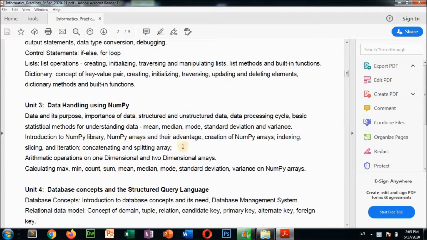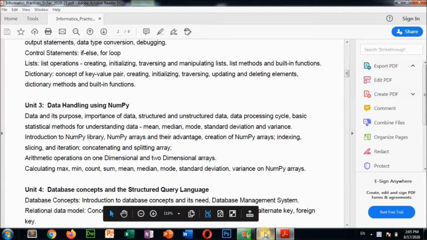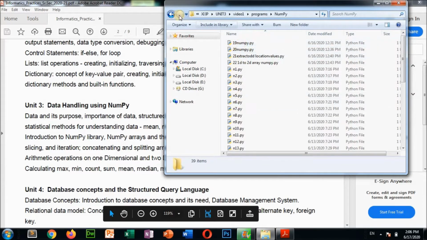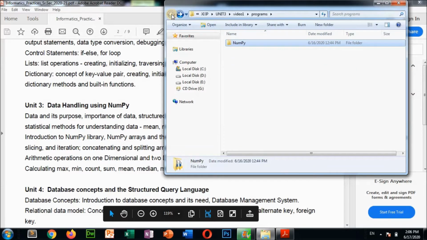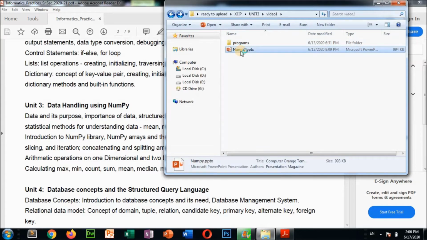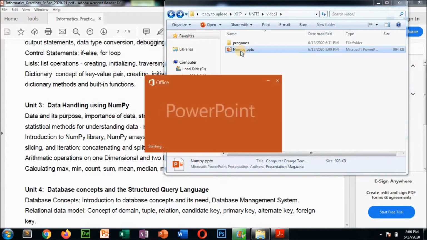For that I have prepared one PPT and also some programs for your practice. I'm going to show you directly. See, these are the programs that I have prepared for you. You can practice these programs at home. I'll show you how to do them, and I'll send them to you by mail. Now see, this PPT I have prepared for you to understand the concept of NumPy.